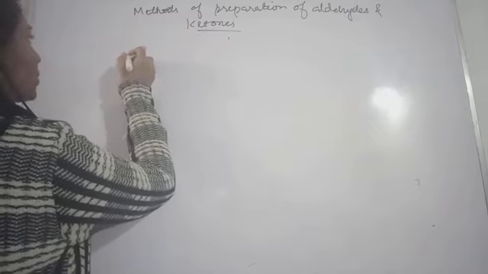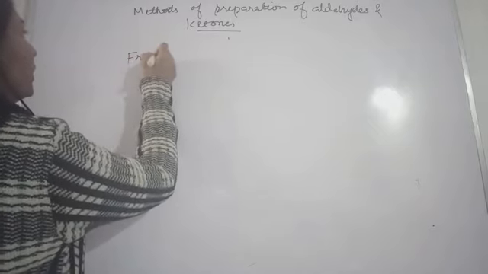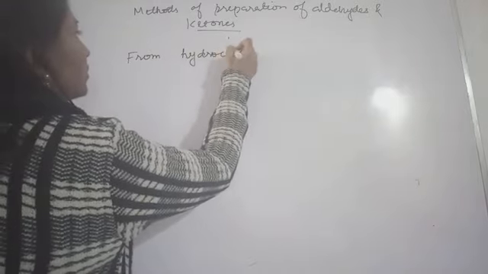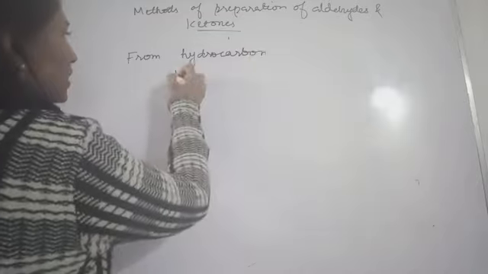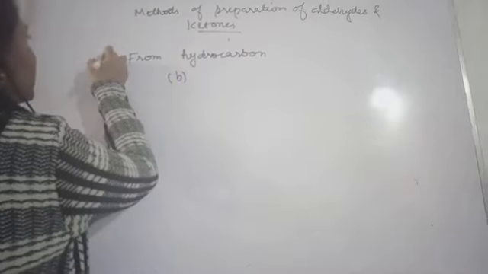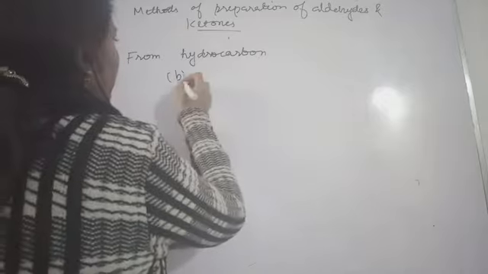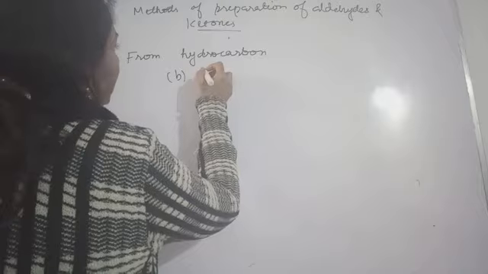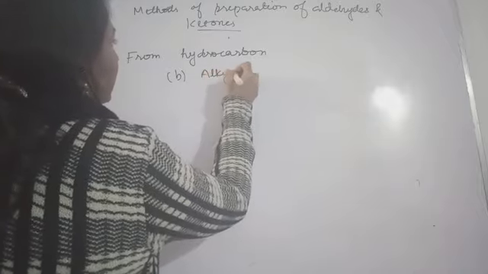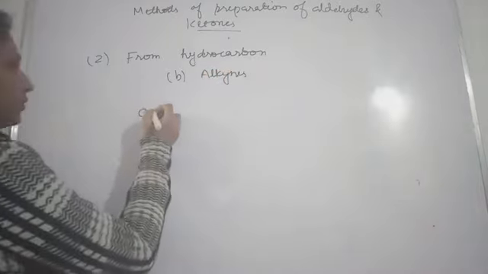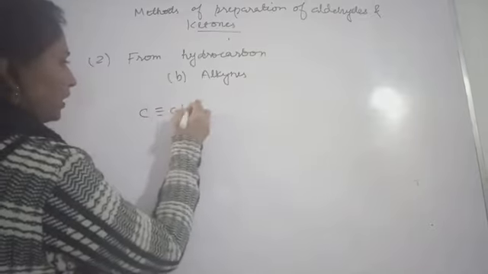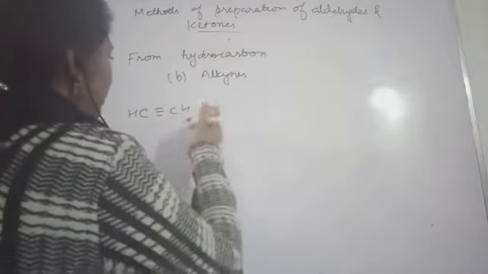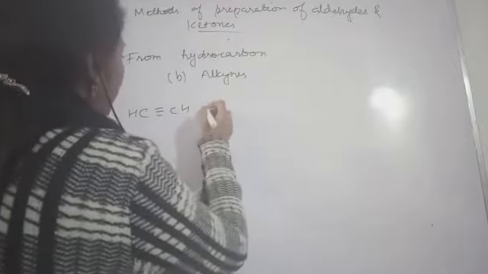aldehydes and ketones. So you write down, from hydrocarbon. Which hydrocarbon? Alkene, in the first case you have seen. Now the B part, this is second. From hydrocarbon we have seen alkenes, the B part will be from alkynes. In this case we have taken ethyne first of all. So now in this case, the ethyne will give you,